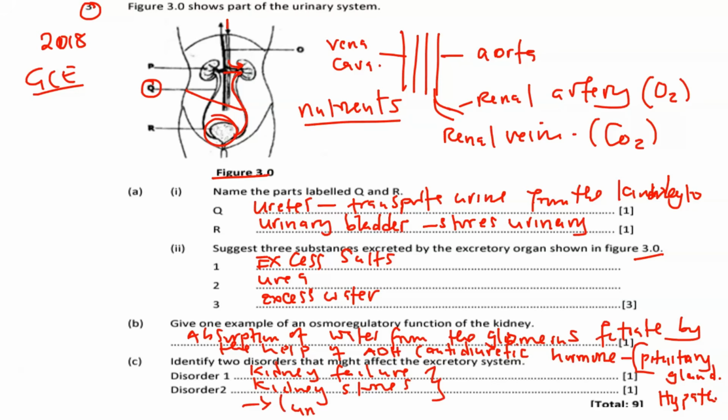Let's talk of lung cancer, because here why we are putting lung cancer is because the excretory system itself, what is it made of? Lungs. What is it made of? Skin. What is it made of? The kidney. Okay, so now lung cancer, skin cancer, and also kidney failure. We can also talk of emphysema. We can also talk of bronchitis. Those are some of the disorders that might affect the excretory system. So be aware of that.